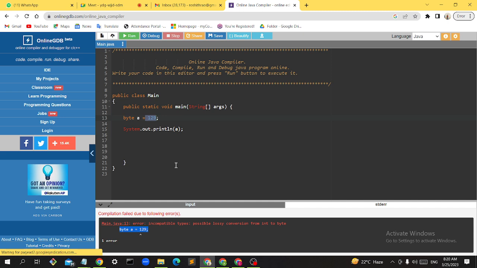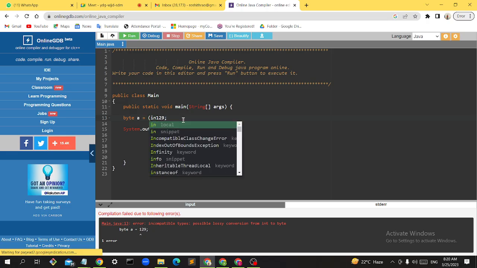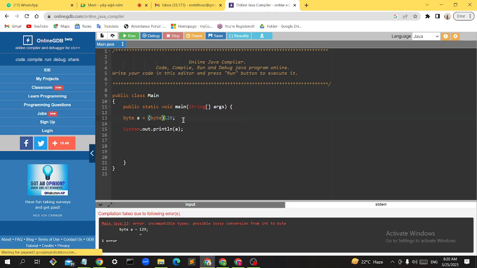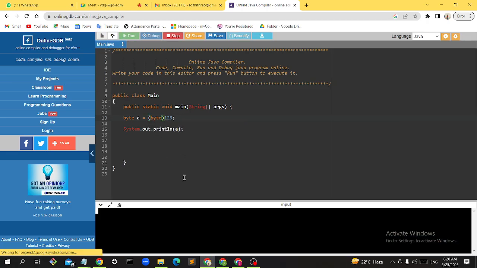Sir, keep byte as the same. Can we convert it into int now? Can we convert it into int? Yeah, int has a bigger range, right? So what I can do is, this will work, we will see, or otherwise we'll do it another way. So see, you got the right answer.